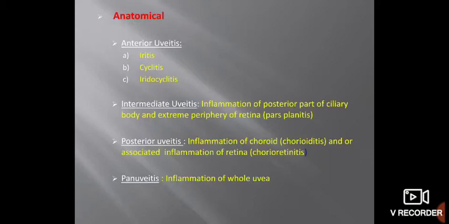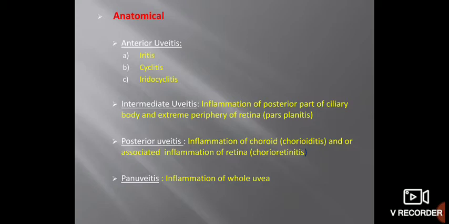So anatomical classification is divided into anterior uveitis, intermediate uveitis, posterior uveitis, and panuveitis. When the anterior part of the uveal tract is involved, it is anterior uveitis. The anterior uveal tract consists of iris and ciliary body, so inflammation of iris or ciliary body is anterior uveitis. It is again divided into iritis, cyclitis, and iridocyclitis. Iritis is inflammation of the iris. Cyclitis is inflammation of the ciliary body. And iridocyclitis is inflammation of both iris and the ciliary body. Most of the times, inflammation of both occurs.